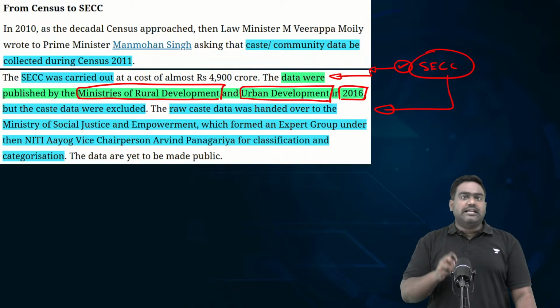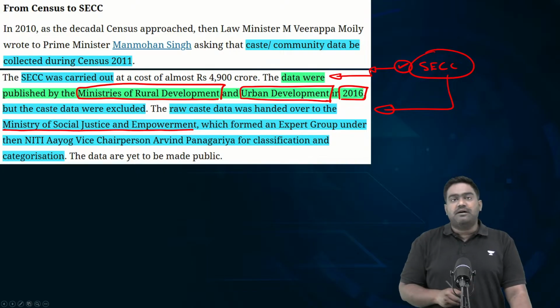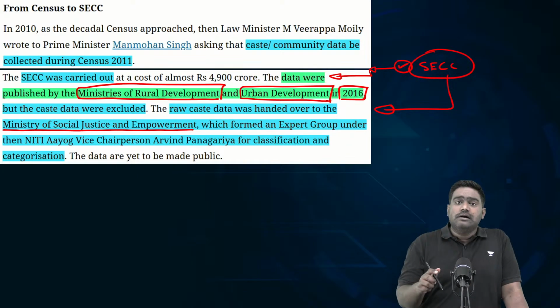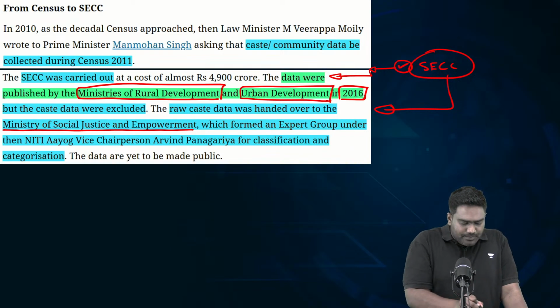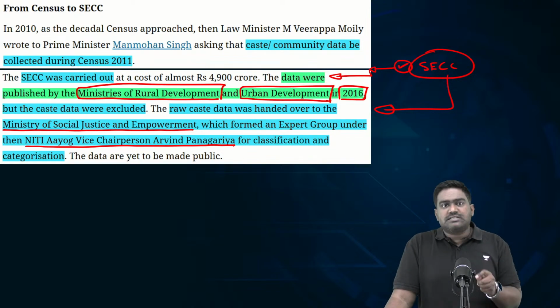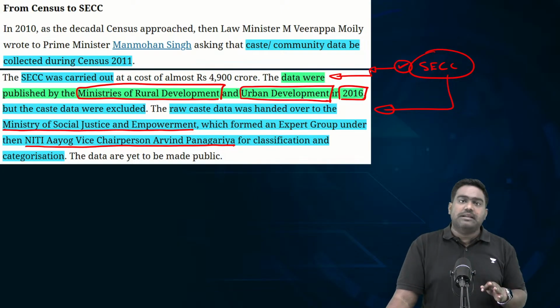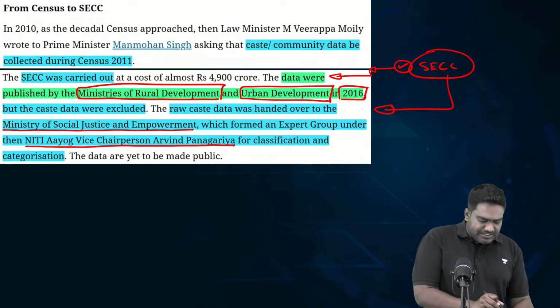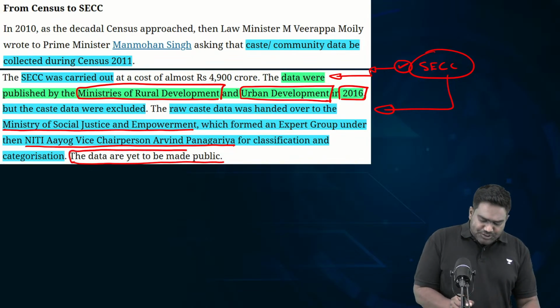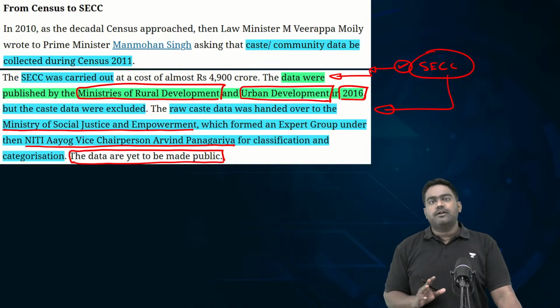The raw caste data which had been collected was handed over to the Ministry of Social Justice and Empowerment, which set up an expert committee under then Niti Aayog Vice Chairman Arvind Panagariya for further categorization and classification. But this raw caste data and the further inferences drawn from it have never been released publicly. That's why I told you, post independence, we have never conducted a full-fledged caste census exercise. It was done partially to look at the socio-economic indicators in 2011-12, but the data was never fully made public.